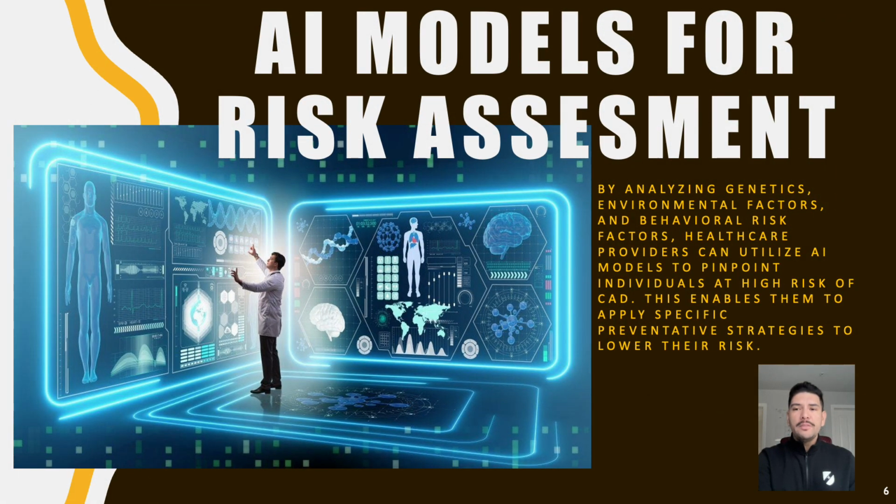Machine learning algorithms have been developed to predict an individual's risk of developing coronary artery disease based on various demographic, clinical, and genetic factors.